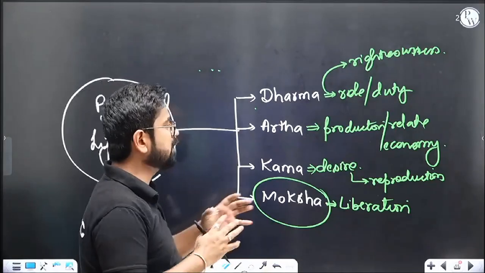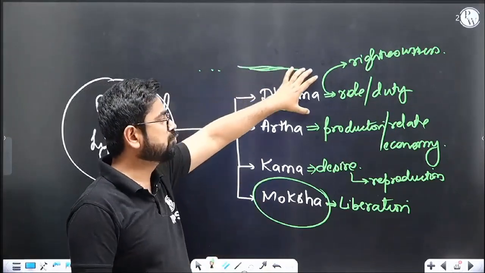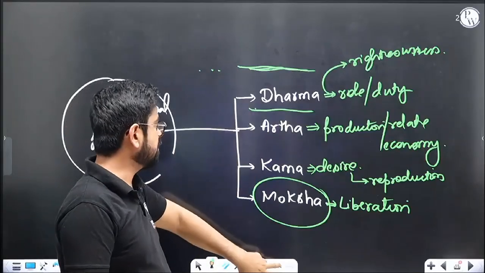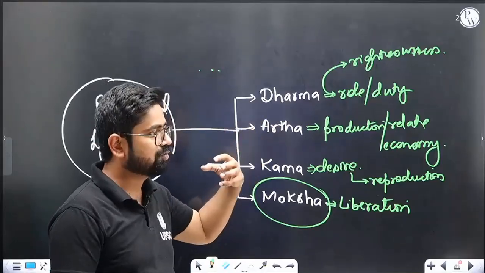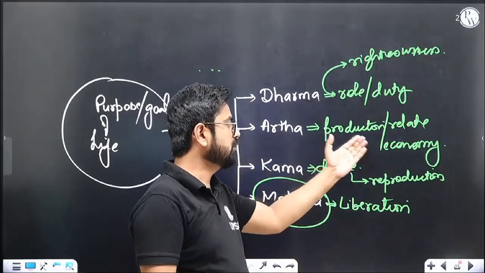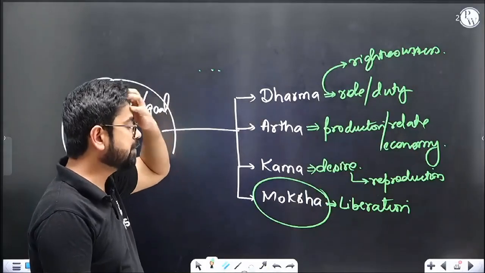That is dharma. As a human being or as a part of society, there are some duties which you should do, or there is a way you should behave in a society. That is dharma. Similarly, artha is you have to do some job. You need to earn something. You need to have some productive contribution to the economy. So you should be related to some kind of production. So you should basically produce something, and you should earn something.